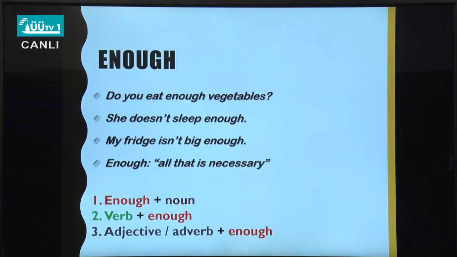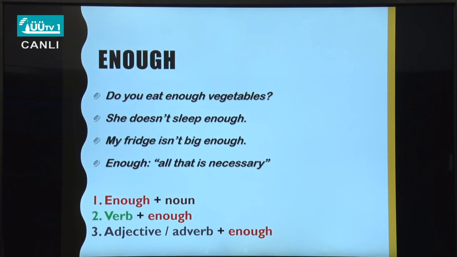Good. Let's continue with enough. So we have too, more than enough, it means it's okay. That's all I want and that's enough. It's all that is necessary. Do you eat enough vegetables? She doesn't sleep enough. My fridge isn't big enough. Enough, all that is necessary. So look at the first sentence. Do you eat enough vegetables?